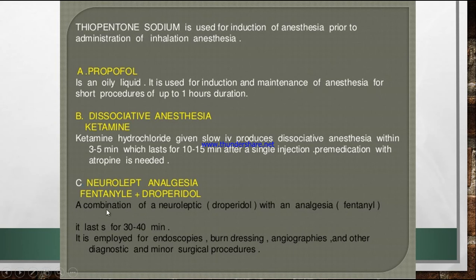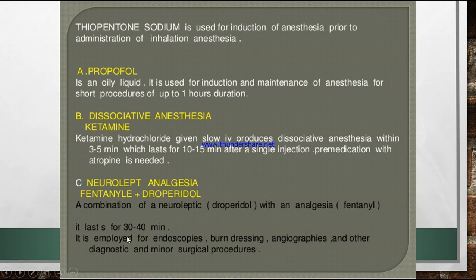Next is neuroleptanalgesia, that is fentanyl and droperidol. It is a combination with a neuroleptic, so fentanyl and droperidol are given together. Droperidol is a neuroleptic injection and fentanyl is an analgesic. These two drugs can be given in combination.